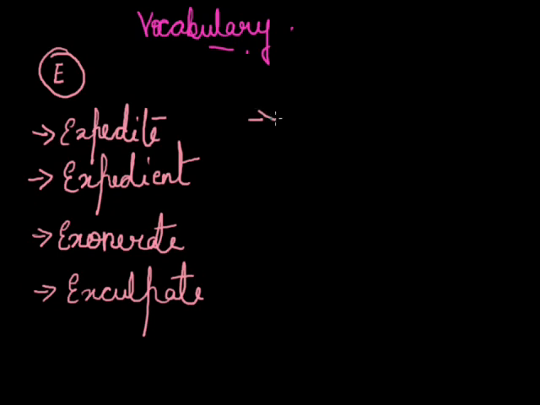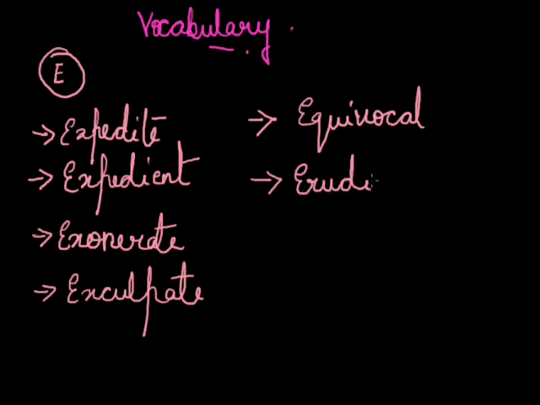Next word is equivocal. Equivocal means doubtful. His equivocal behavior increased the uneasiness. Then is erudite. Erudite means learned, or you can say having a wide knowledge acquired through reading. For example, he is an erudite scholar in philosophy.